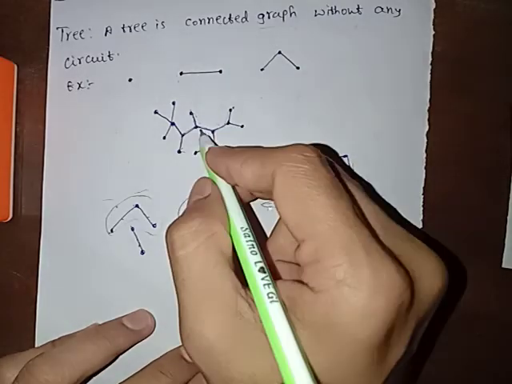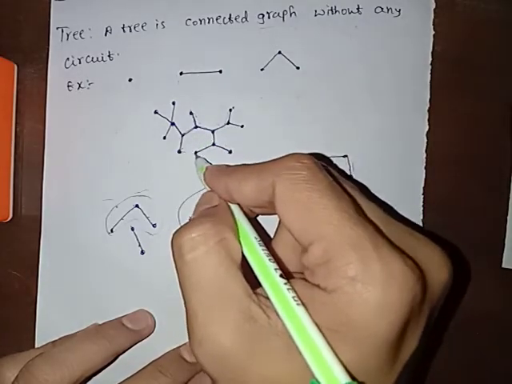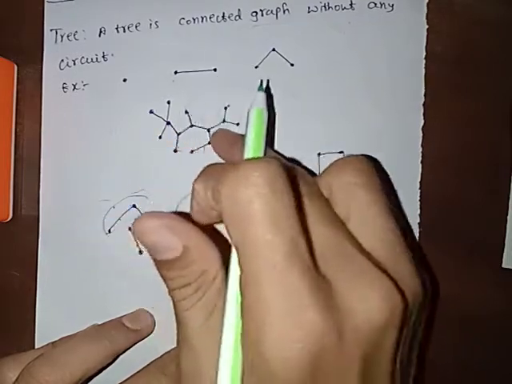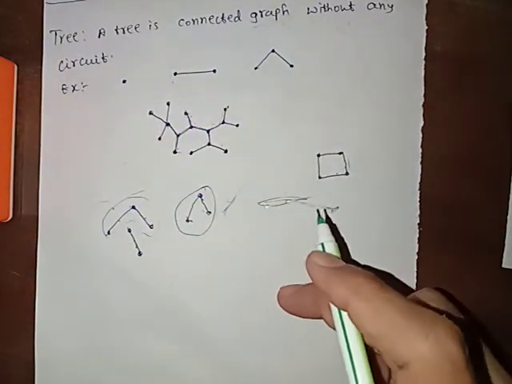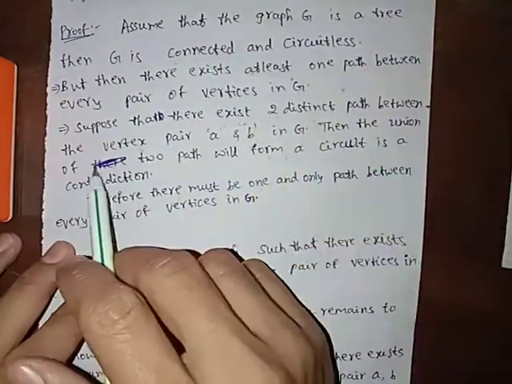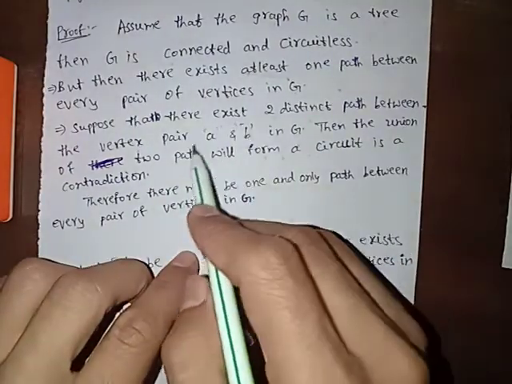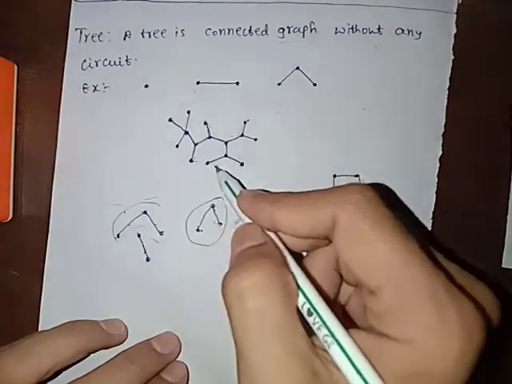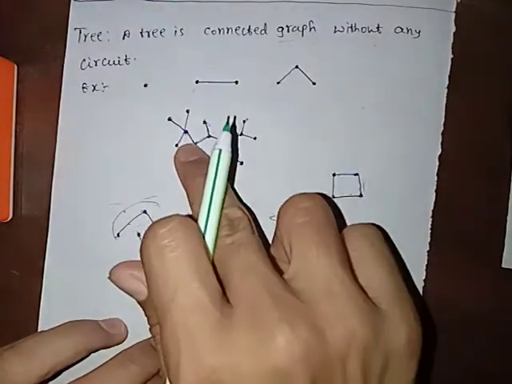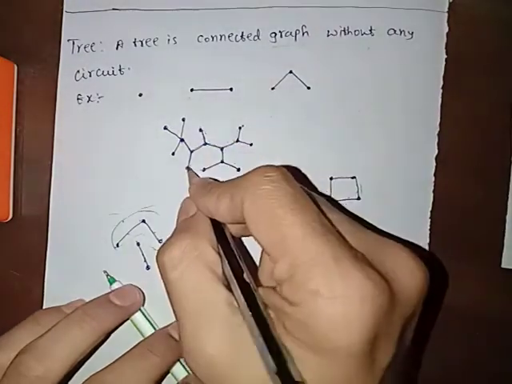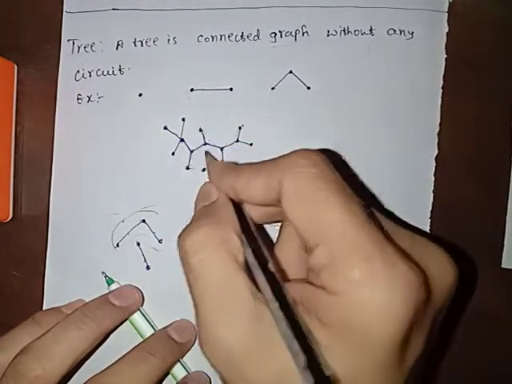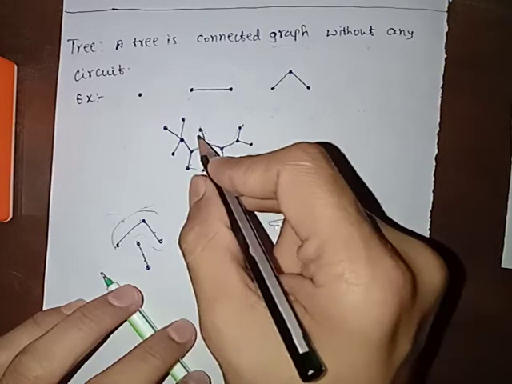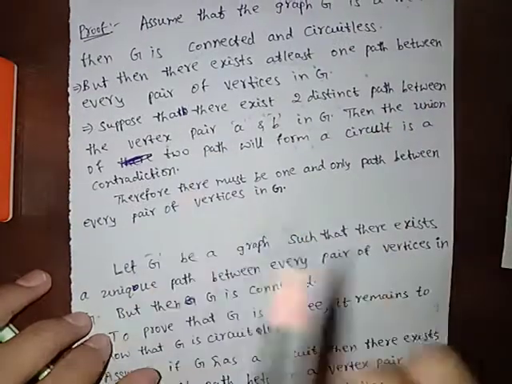It makes a circuit. So it is impossible. Then the union of these two paths, if by joining these we get another path, makes a circuit. So this is a contradiction to our assumption.